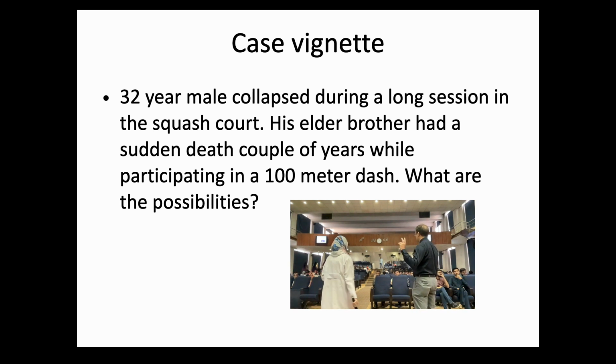What's the reason? Two family members have a problem. One collapsed and was revived. The other one died. What are the possibilities? So it may be hypertrophic cardiomyopathy. Good. What type of hypertrophic cardiomyopathy?